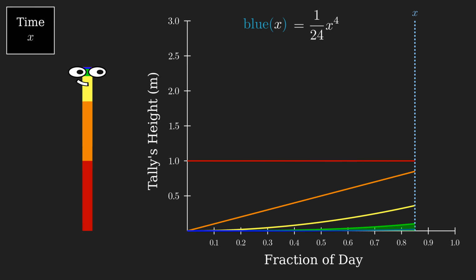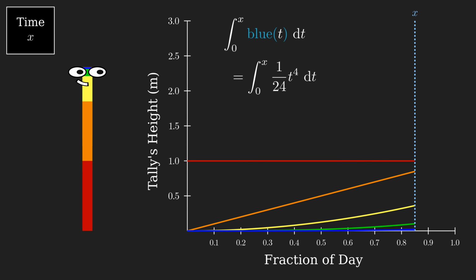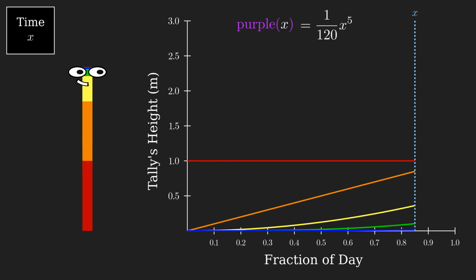And when blue mass produces purple mass, the amount of purple mass produced before time x is the integral from 0 to x of blue of t dt, or 1/120 times x to the fifth. This process continues indefinitely. With all the work we've done combined, we can get an expression for Tally's height.